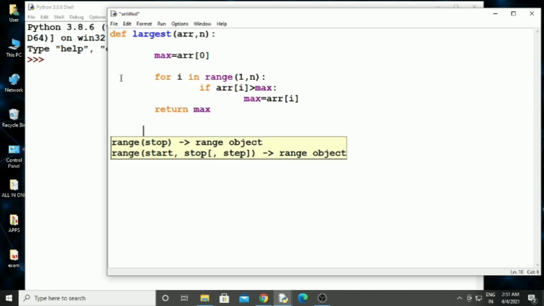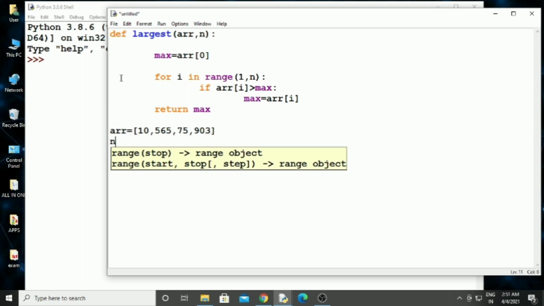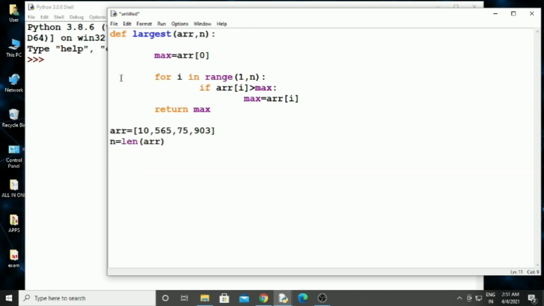max, then r is equal to brackets 10, 565, 75, 903. n is equal to len(r).